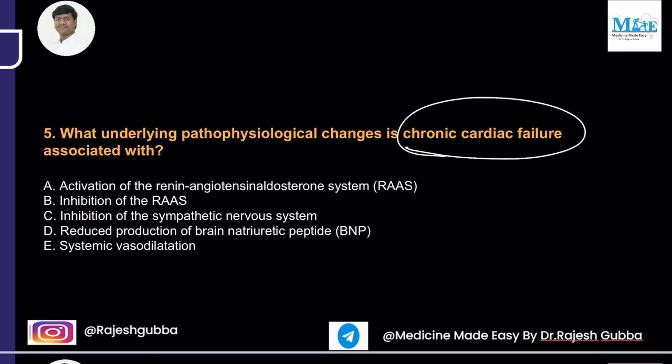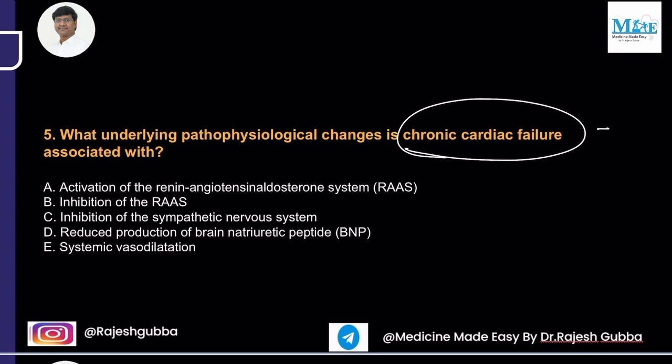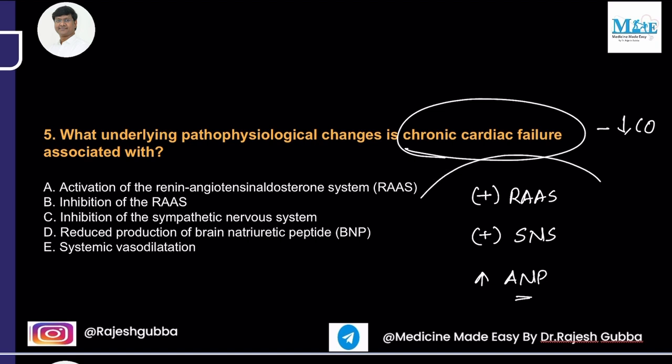So in patients with chronic cardiac failure, there will be decreased cardiac output. So once there is decreased cardiac output, what will happen to renal perfusion? There will be decreased renal perfusion, and that will cause the activation of RAS, right? Number 2, there will be activation of the sympathetic nervous system, right? And there will be increased production of the atrial natriuretic peptide. Okay, so these 3 are the pathophysiological changes that you will have in patients with chronic cardiac failure.